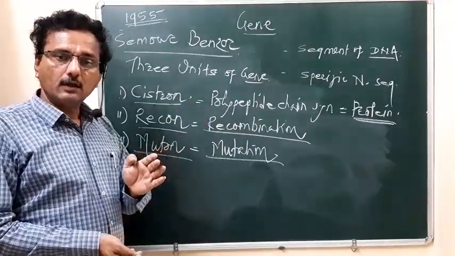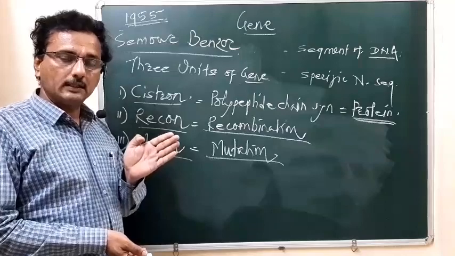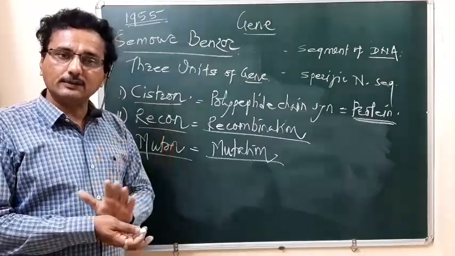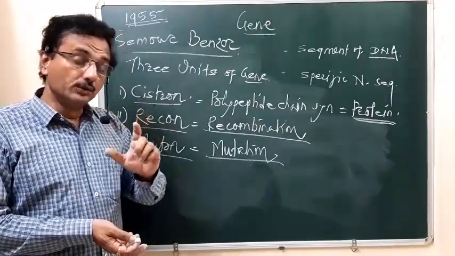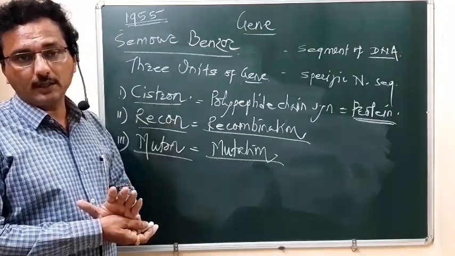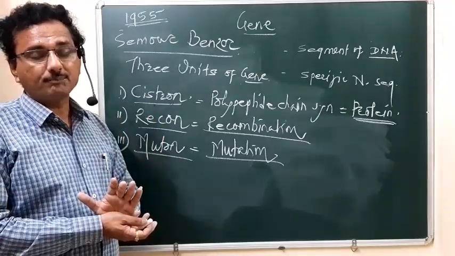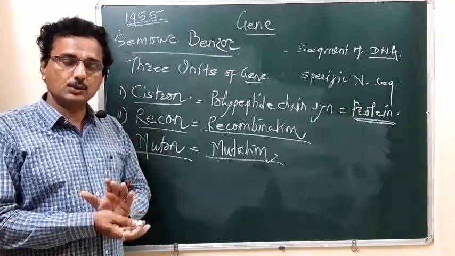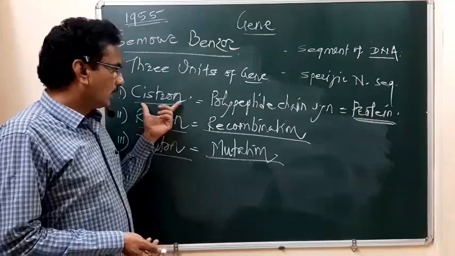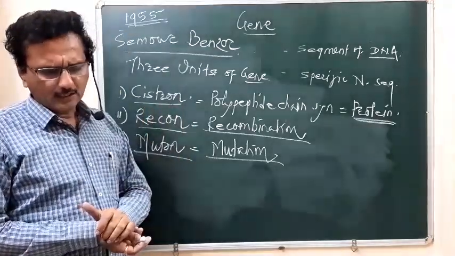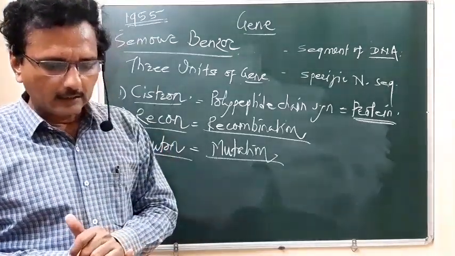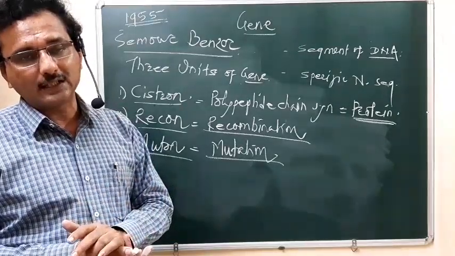We have seen in the previous lecture, where we studied protein synthesis, that for the synthesis of a particular type of protein, the nucleotide sequence present on the DNA takes part. That means the structural gene sequence takes part in protein synthesis, in the sense that it controls the entire process of protein synthesis. So for the cistron, I want to tell you what type of cistron unit is seen in eukaryotes and what type is seen in prokaryotes.